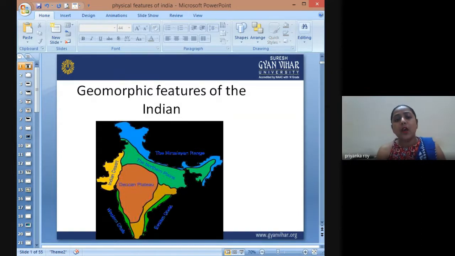The main objective of learning this lesson plan is to understand what are the strategic land features which are providing us such rich biodiversity and vegetation and possible climatic conditions in our country. So we are going to take up one by one.